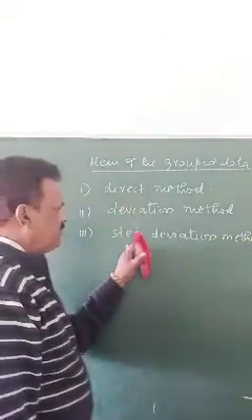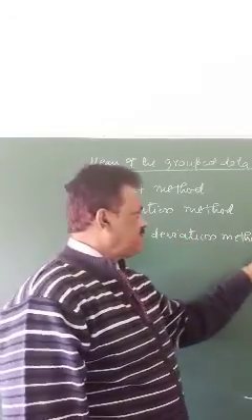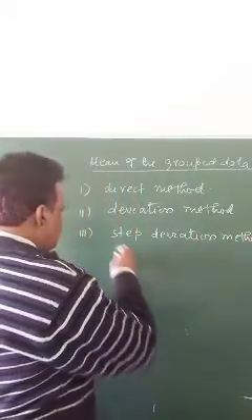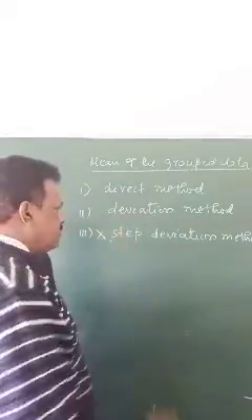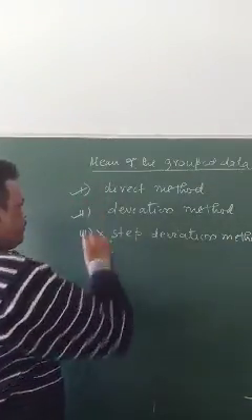When very big numbers come up, you use the step deviation method. But this is not in the syllabus, so we have to study the first two now.